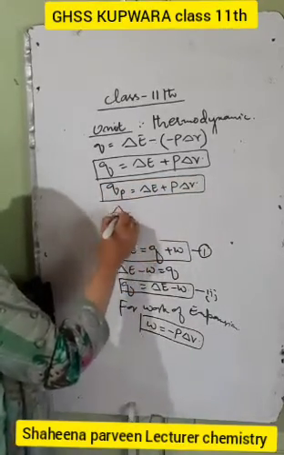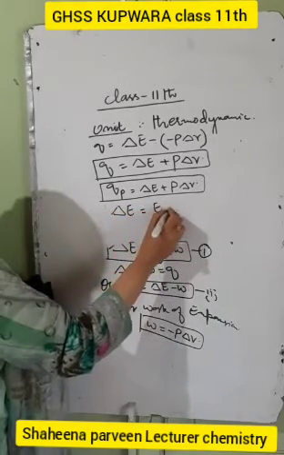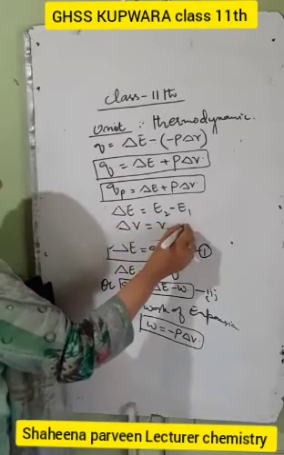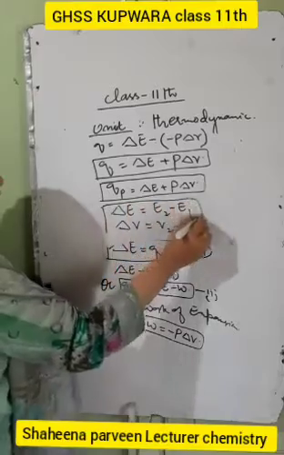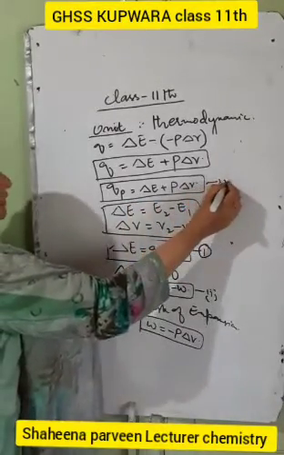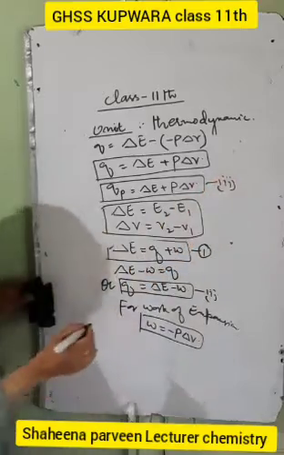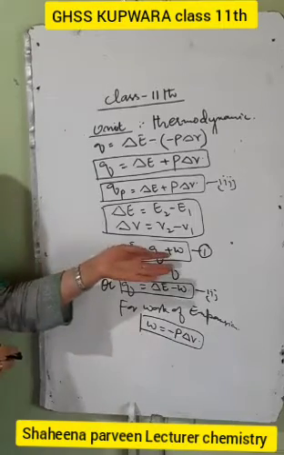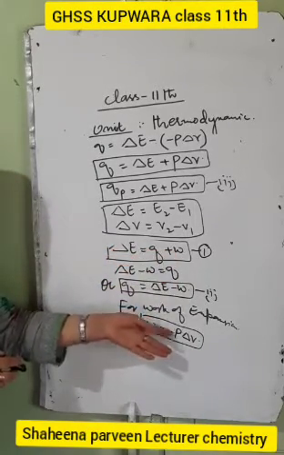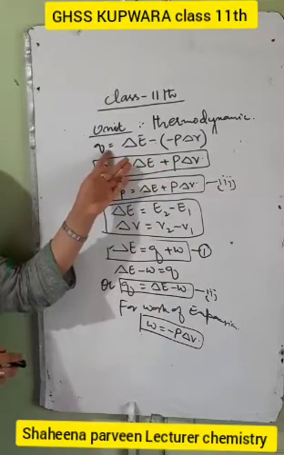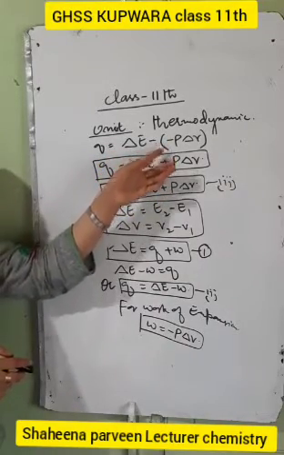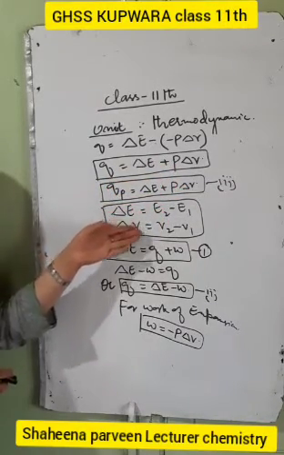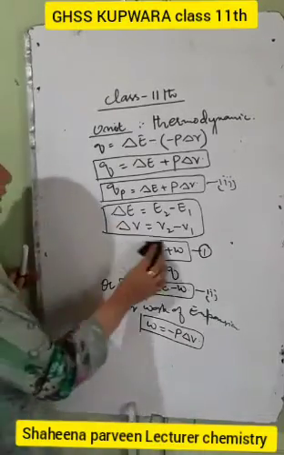Now what is this del E? Del E is equal to E2 minus E1, and del V is equal to V2 minus V1. Now we will substitute these two values in this equation, our equation third. What we did is simply take the expression from the first law of thermodynamics, then substitute the value of the work of expansion, we get Q is equal to del E plus P del V. Then we are going to substitute the values of del E and del V.